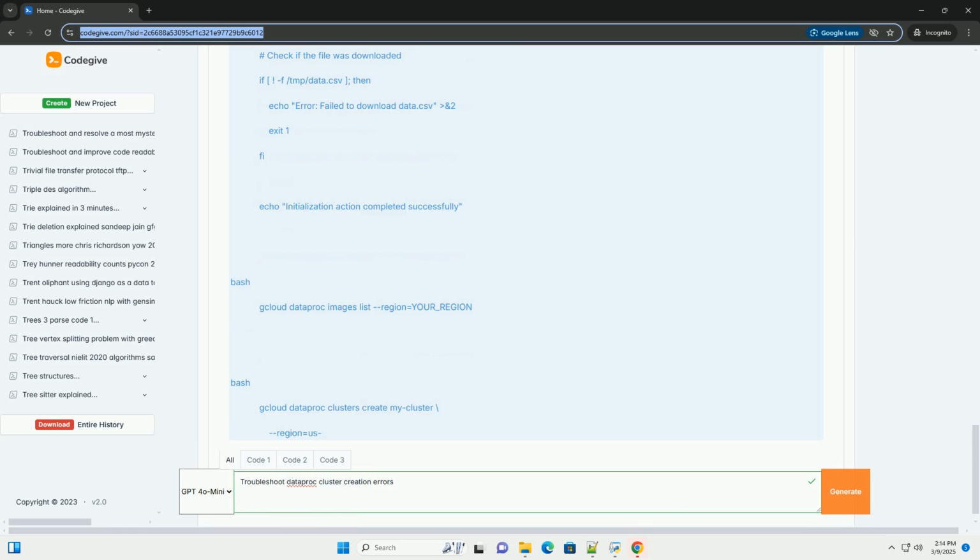Role: compute.networkAdmin enables creating and managing networks and firewall rules. Needed if you're specifying a custom network. Role: logging.logWriter allows Dataproc to write logs to Cloud Logging.